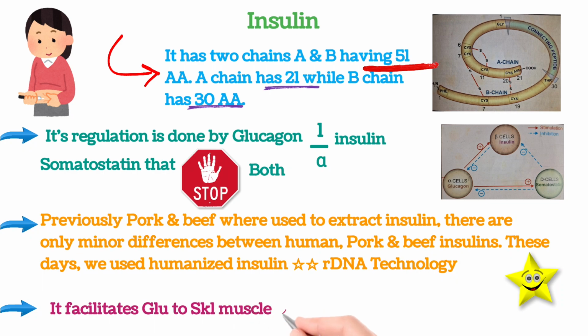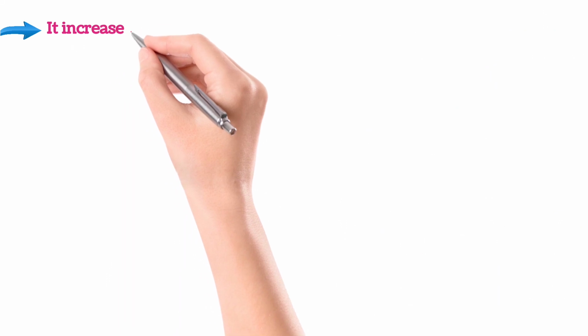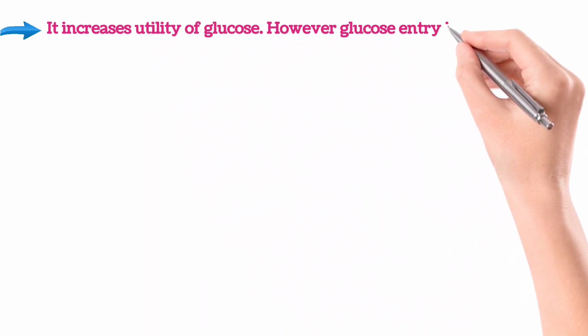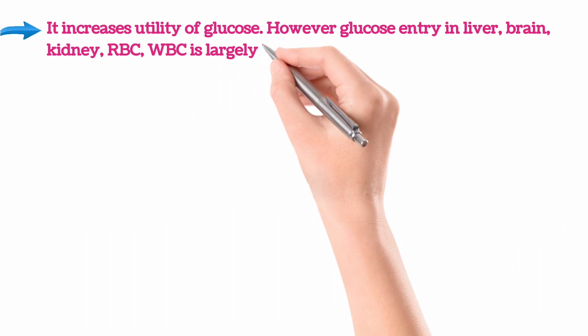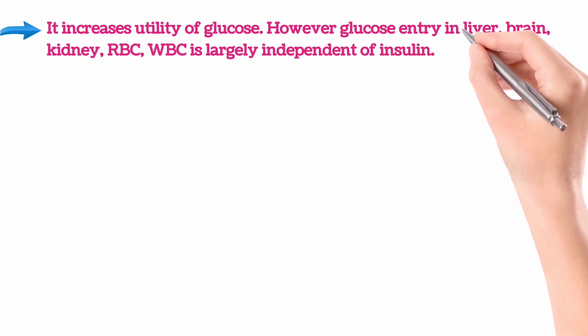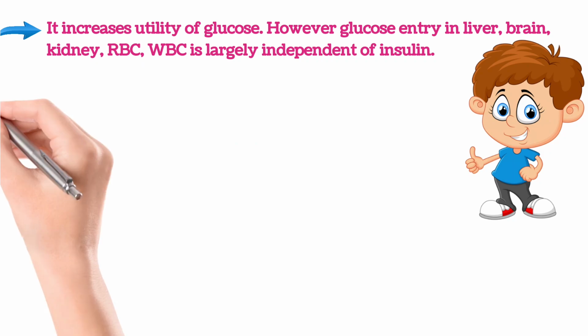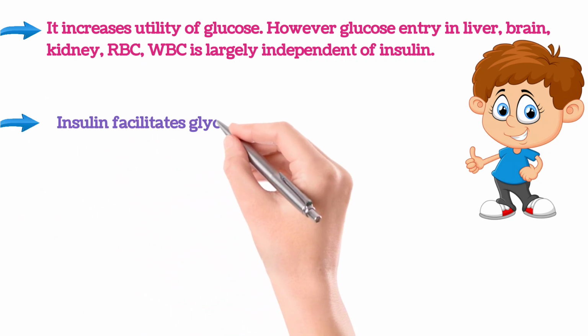Also, it facilitates glucose entry into skeletal muscle and fat cells. So what does insulin do? It facilitates the transport of glucose to skeletal muscle and fat cells for its proper utility in the body instead of storing it for different purposes. What's more, it increases utility of glucose. However, glucose entry in liver, brain, kidney, RBC and WBC is largely independent of insulin. So for these vital organs, there is no dependency on insulin.